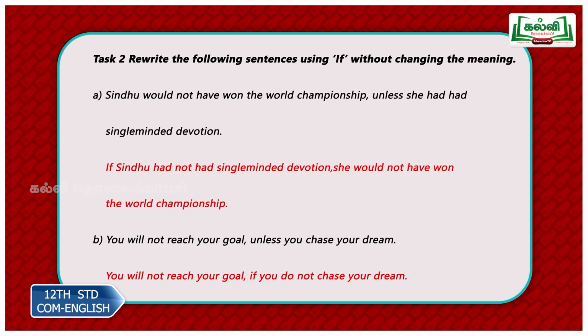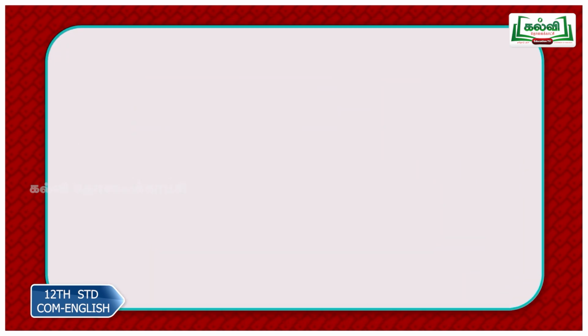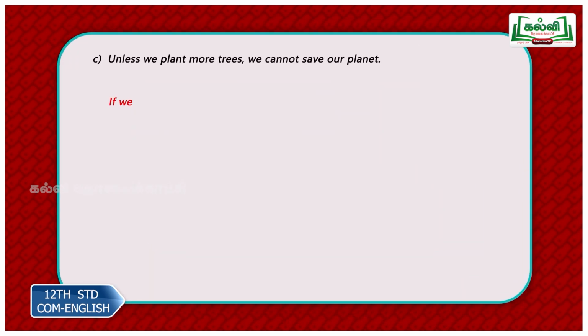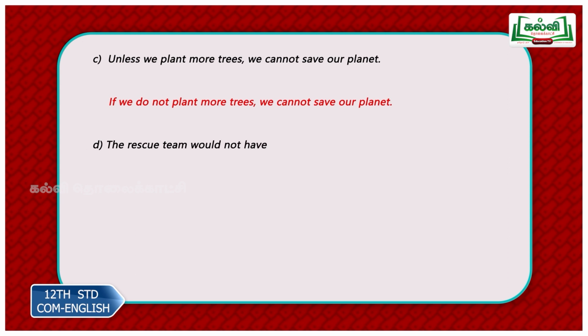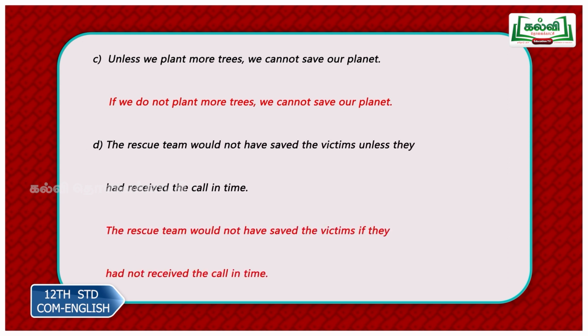You will not reach your goal unless you chase your dream. So, again concentrate on unless. The subject is you. So, instead of unless it is if you do not. You will not reach your goal if you do not chase your dream. Third sentence, unless we plant more trees, we cannot save our planet. So, as I told you, if and not, so subject is we. So, if we do not plant more trees, we cannot save our planet.